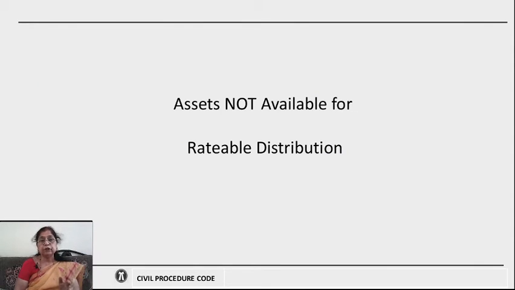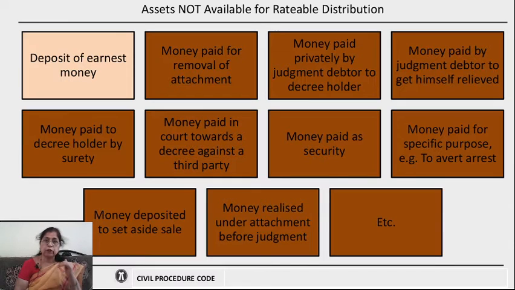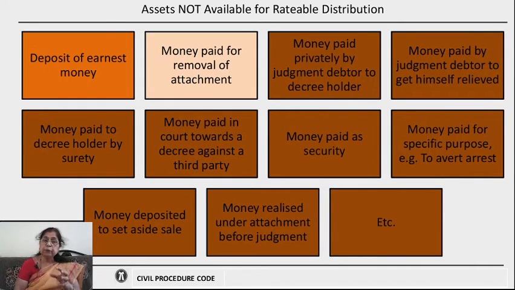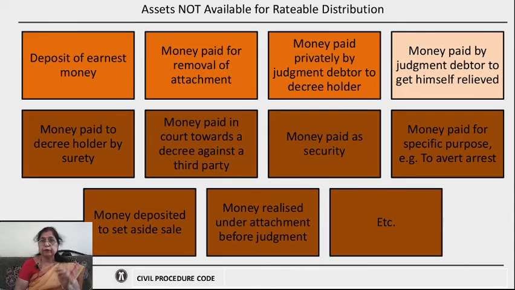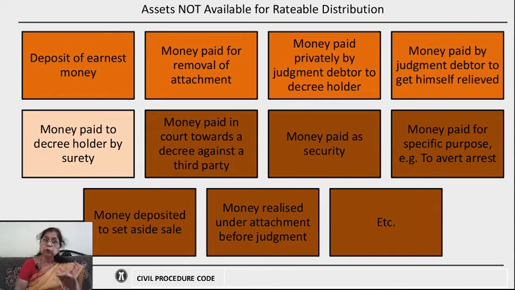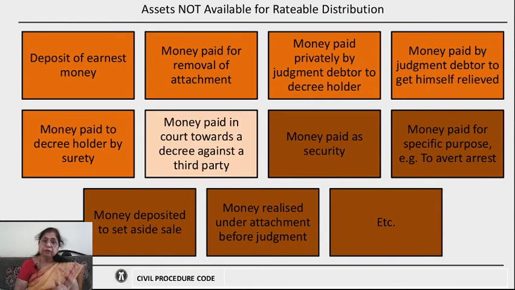Now, what are the assets which are not available for rateable distribution? Let us look into that. Deposit of earnest money. Now, this is something which is not distributable among the decree holders. Money which is paid for removal of the attachment. This cannot be available for rateable distribution. Money paid privately by the judgment debtor to the decree holder, that is not deposited in the court, cannot be available for rateable distribution. Then money paid by the judgment debtor to get himself relieved from the debt, or money paid to the decree holder by the surety, or money which is paid in court towards a decree against a third party. In this case, the third party is entitled to receive it and it is not available for rateable distribution.